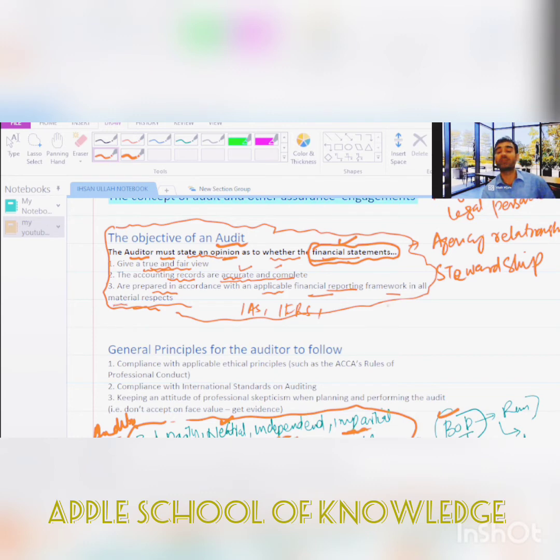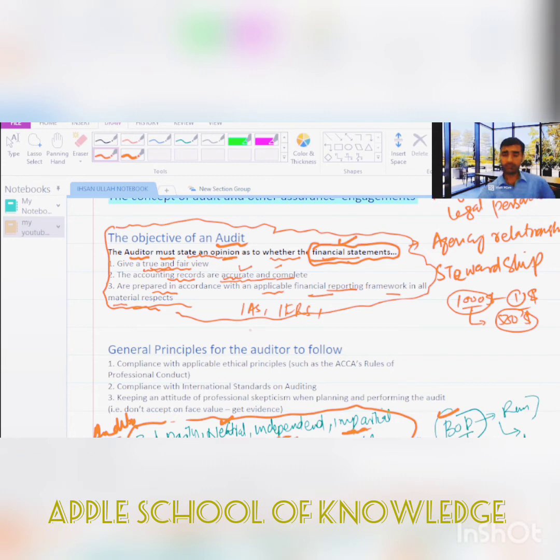Material respect means that the thing is material. Let's say a person has the ability to earn $1,000 a day. So $1 is immaterial for him. But if he lost, let's say, $500, that will be a material amount for him because it's a big amount.